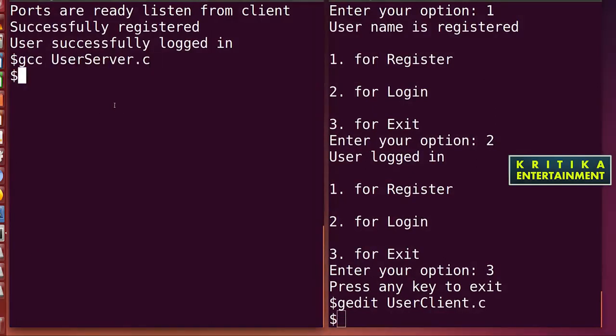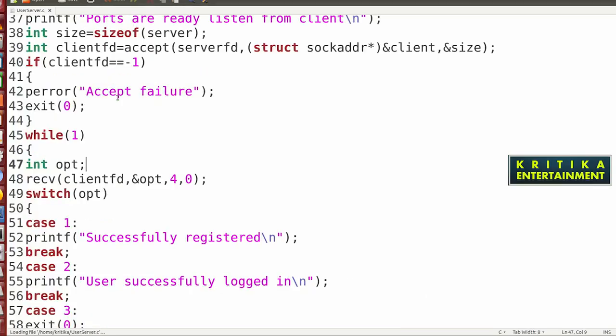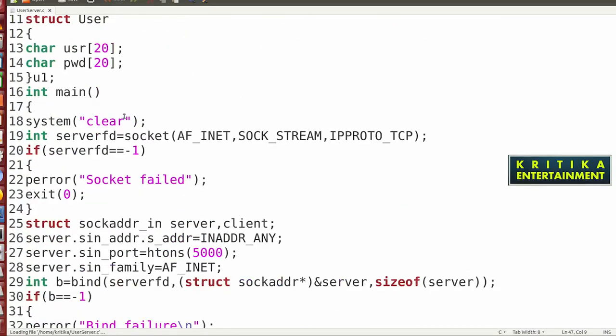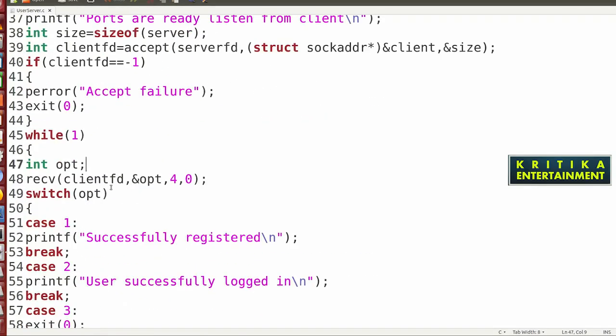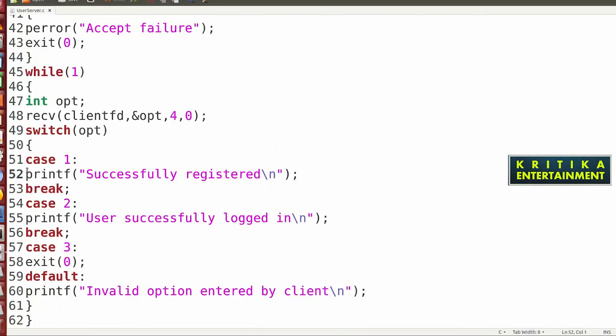Then you see the server is also ready. On the server side I will receive this, and then confirm that yes it is received. So on the server side, remove this code and write receive: client fd, ampersand u1 for the structure, and here what to write?